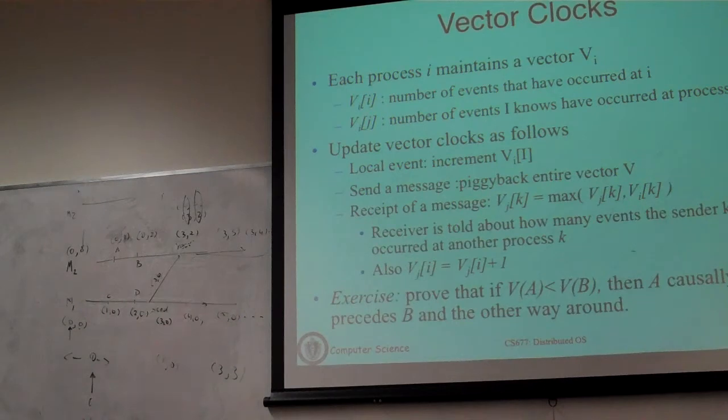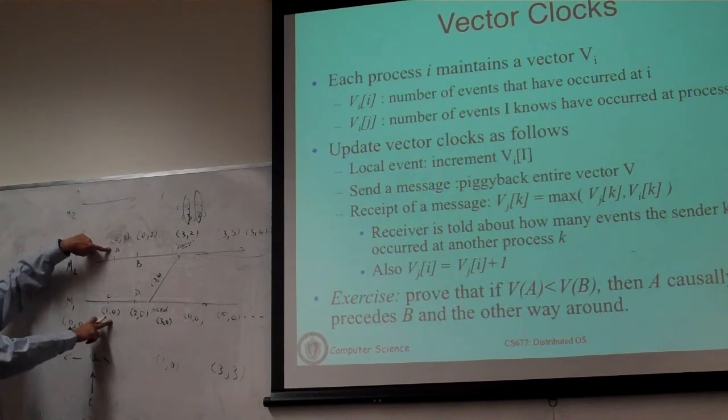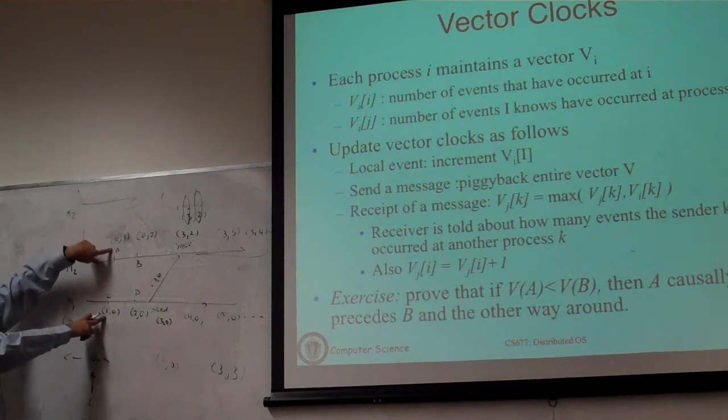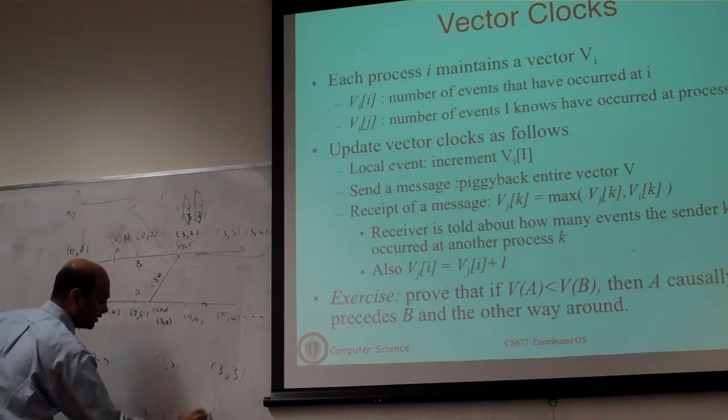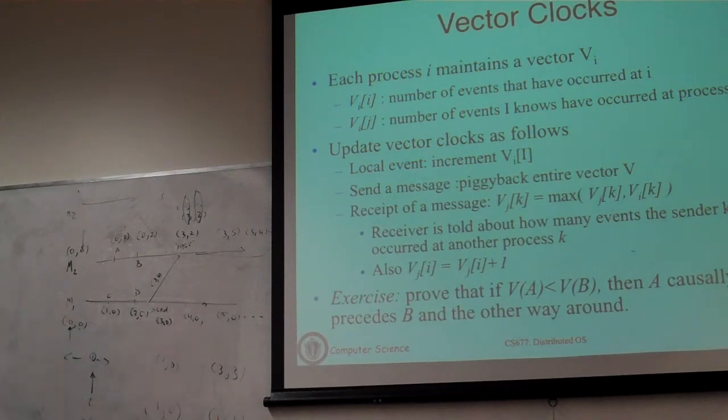So what else does it give us? What can you say about these two events? Looking at these two events, you can say that they are concurrent. There's no message exchange. Can you say the same thing just by looking at the timestamp without me giving you this picture? Okay. If I give you the two clock values, 1, 0 and 0, 1. Which one is greater? Neither. Right? Some elements of one vector are greater than others. Some elements of the other vector are greater than the first. So neither is one vector strictly greater than the other.